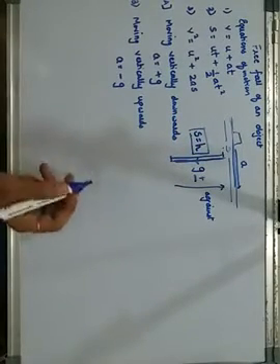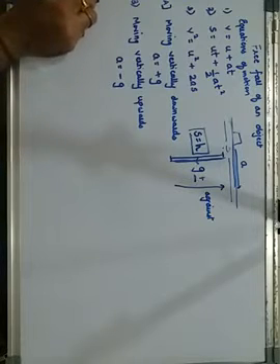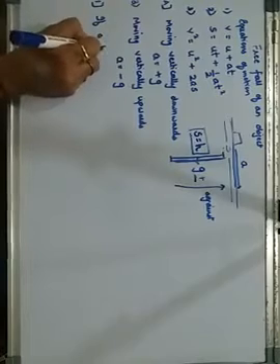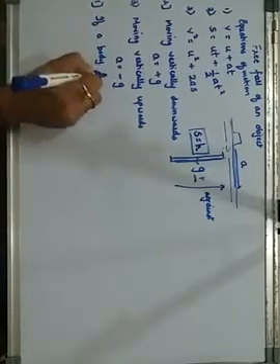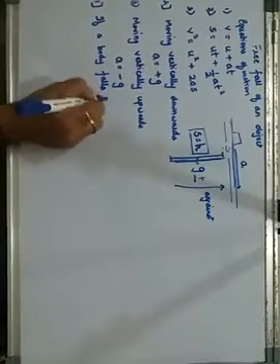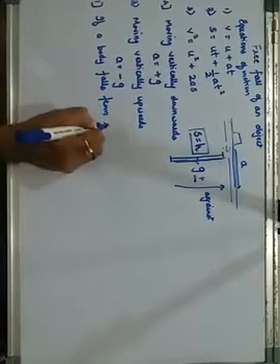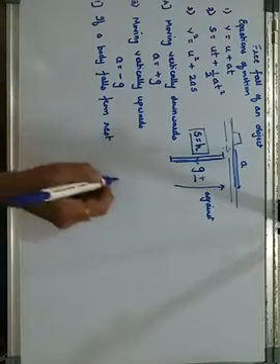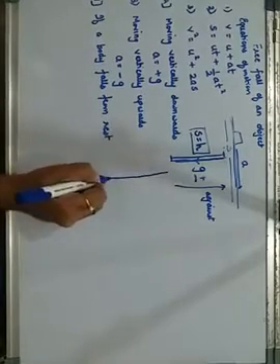So, now the first case I take: if a body falls from rest, let me represent it diagrammatically.